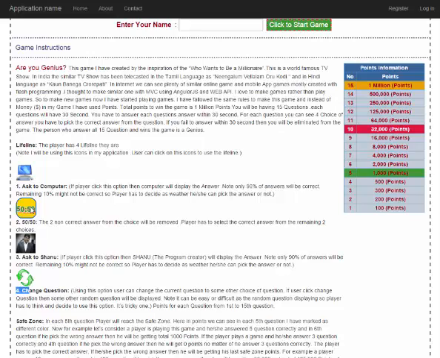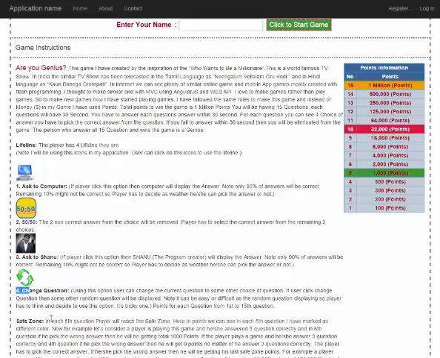The next one is change question. If the user doesn't know the answer to a particular question, he can click change question. It will display some other random question, so the user can answer that one. These are all the 4 lifelines the player can use in this game.